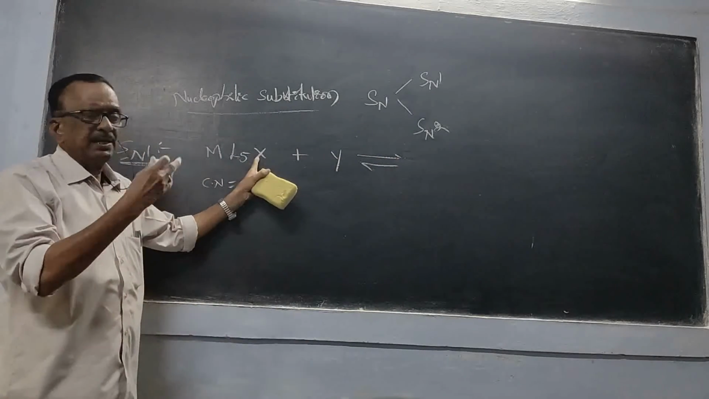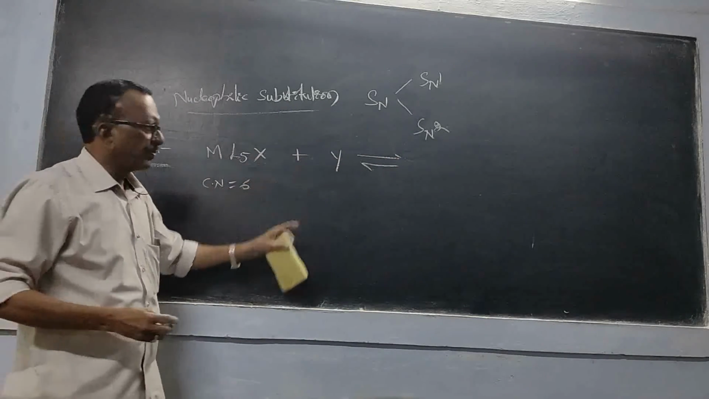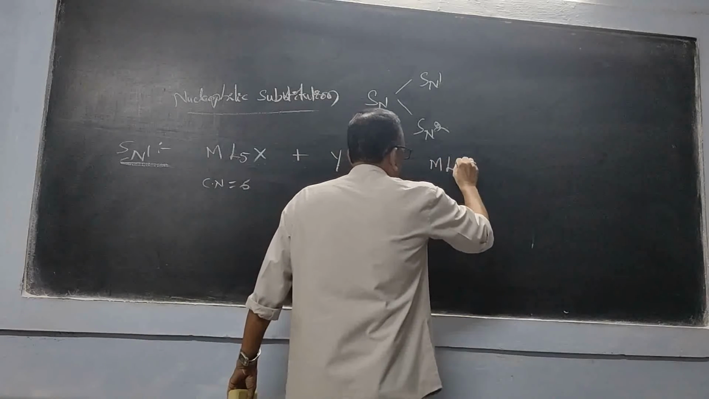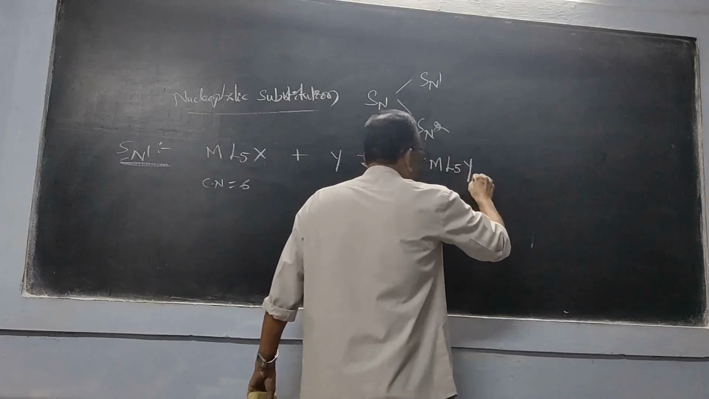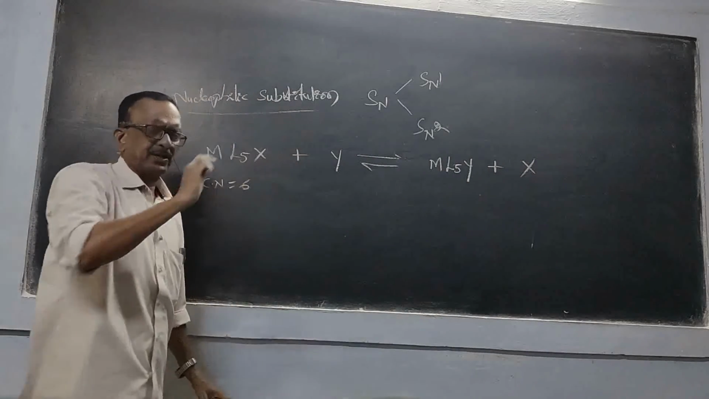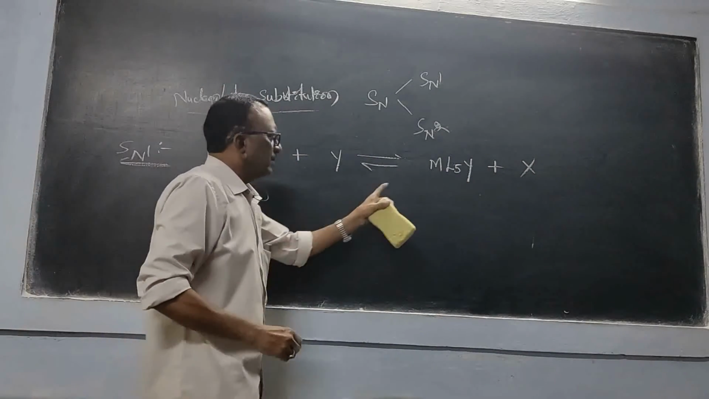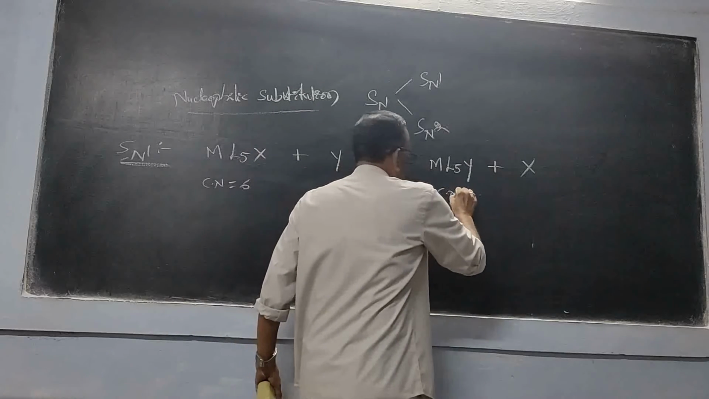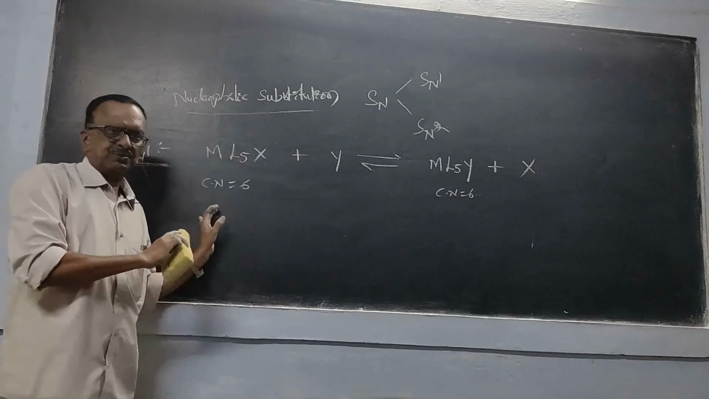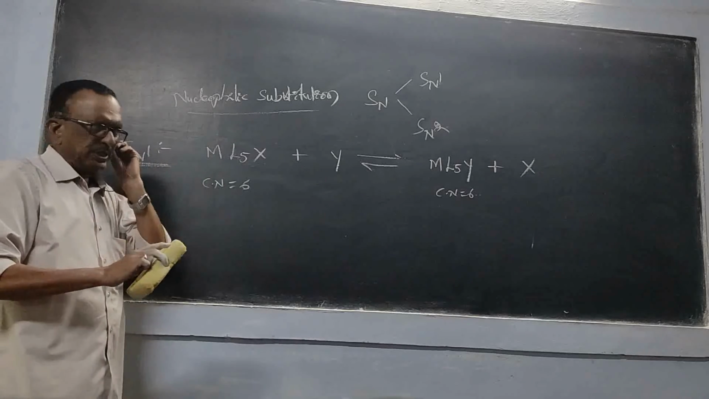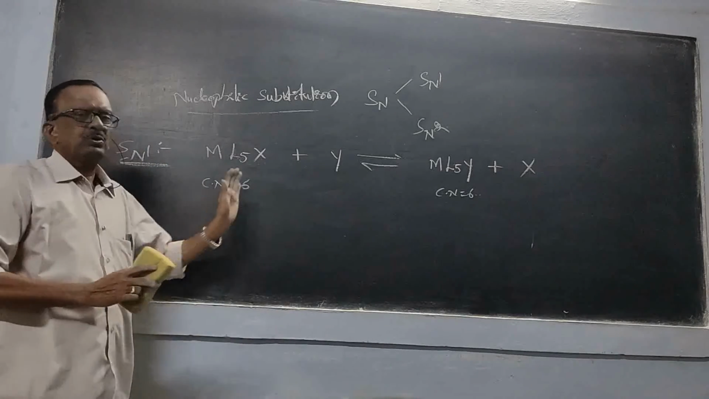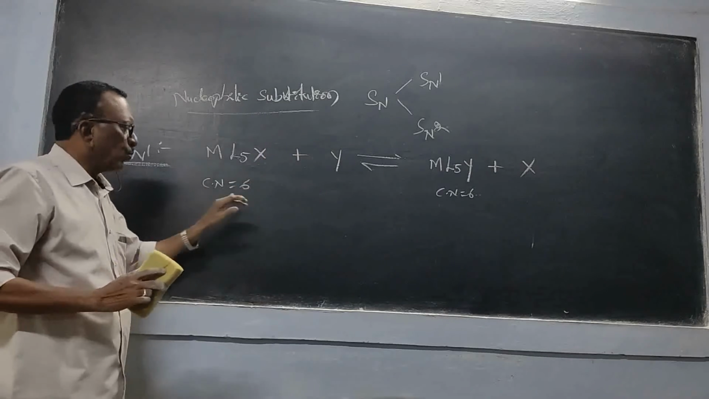This X is replaced by this Y. So we get L5Y plus X. This is the overall reaction. Now here also the coordination number is 6. There is no change in the overall reaction. If we consider the overall reaction, that is, if we move from reactants towards the product side, the coordination number is more than 3.